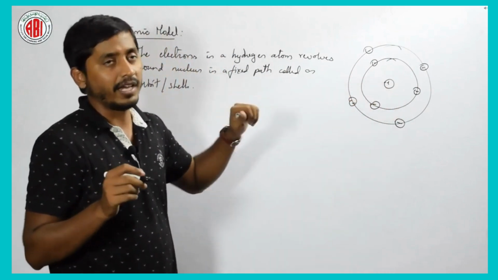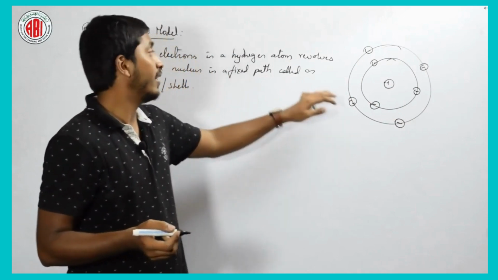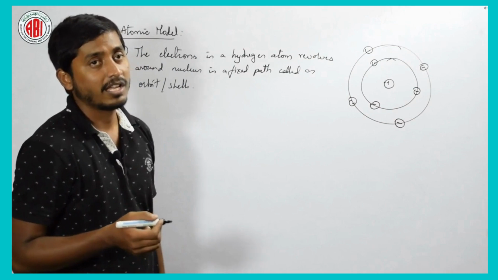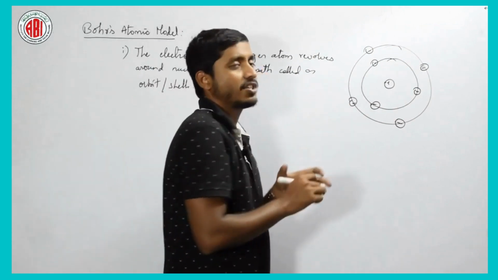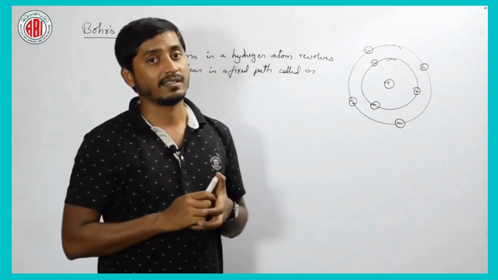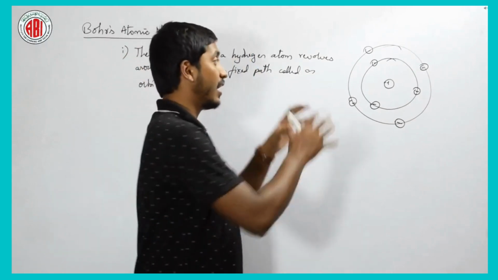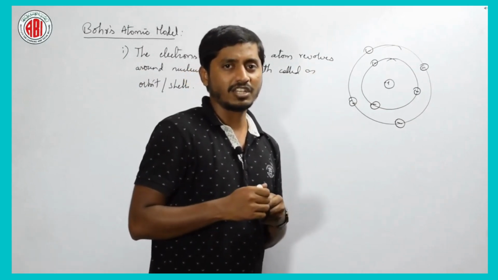What is the first point? That is, an atom is spherical in shape and the electrons revolve around the nucleus in a fixed path called orbits or shells. And one more thing, whatever electrons are in the shell, they remain in the same place, right. Until and unless they get energy, they will not move, which means they are fixed in that particular place, right. Can I use the term stationary?